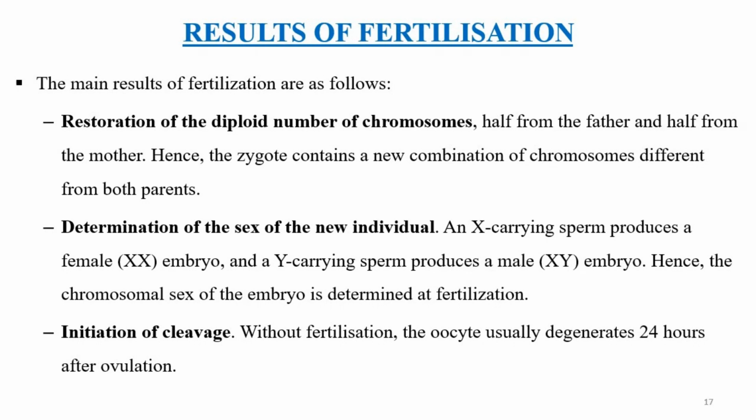So the male sperm can carry an X sex chromosome and/or a Y sex chromosome. When the sperm carries an X sex chromosome, the individual will be female. But when the sperm carries a Y sex chromosome, the individual formed is going to be male. So determination of sex is largely and almost entirely dependent on the male.